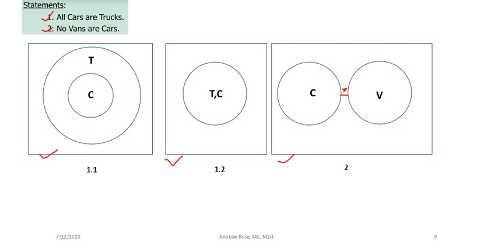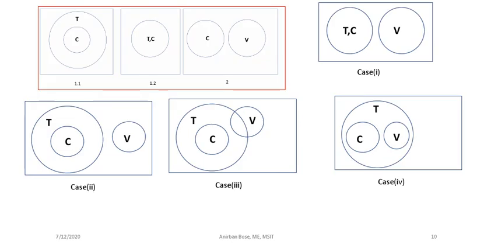But we have to join these diagrams, and we have to see only one diagram. So how to join these diagrams? Let us try to join diagram 2 with 1.1, and then we'll try to join it with 1.2 also, and we'll see what the possibilities are. Now see what different cases we can form. First, it can be like this. If we join 1.2 and 2, what you will get? T and C are the same set, and here is the van. So this can be a possibility.